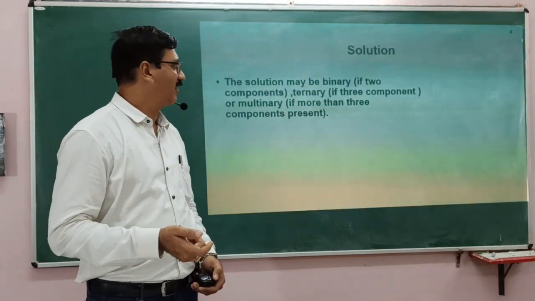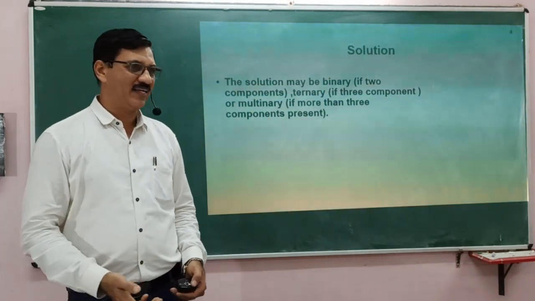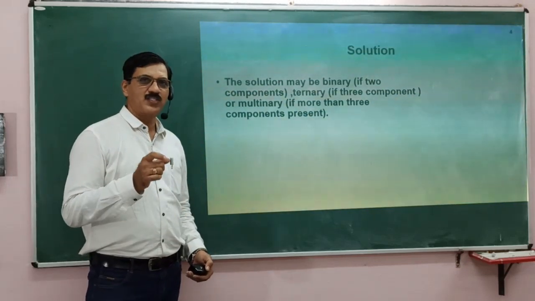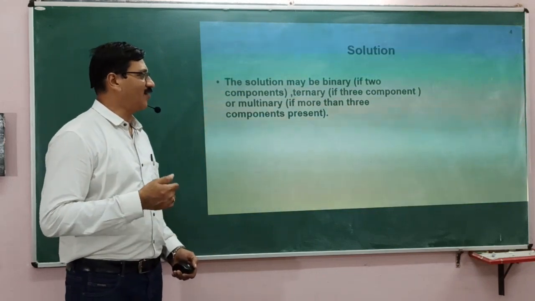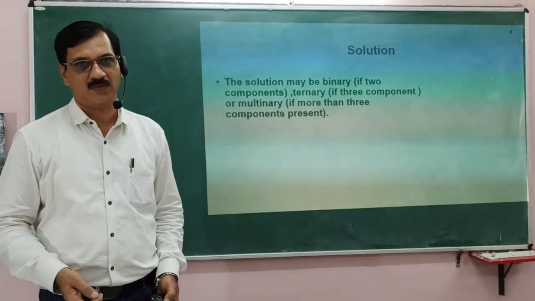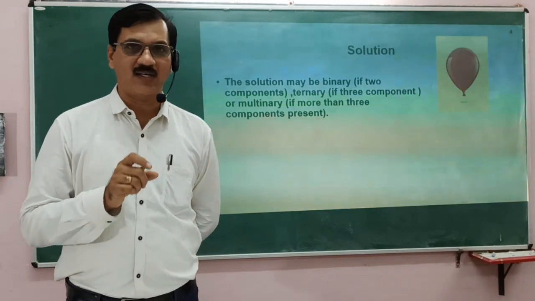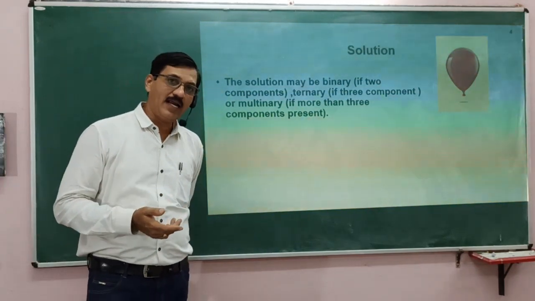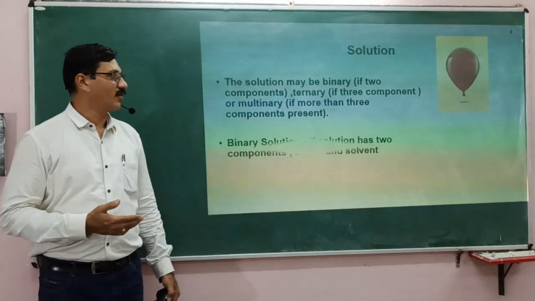Accordingly, they are called binary, ternary, quaternary solutions. The binary solution consists of 2 components, ternary has 3 components, and multinary has more than 3 components, and so on. Those solutions formed by using water as solvent are called aqueous solutions, and those which do not have water are non-aqueous solutions, right?